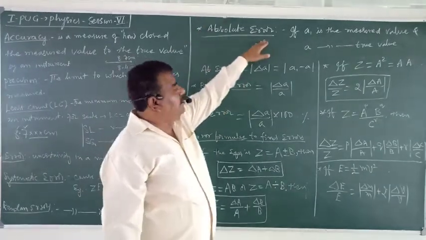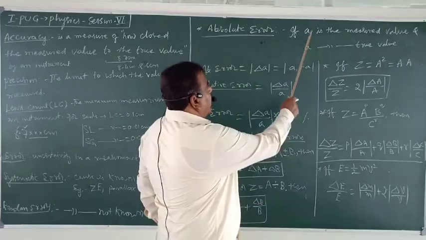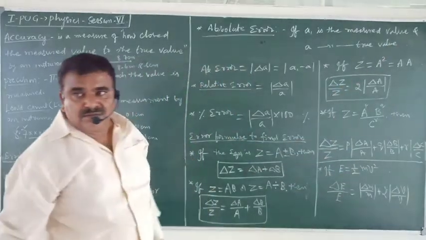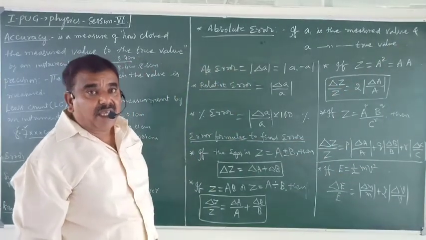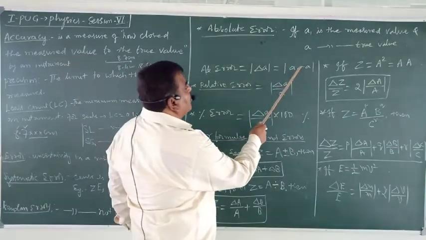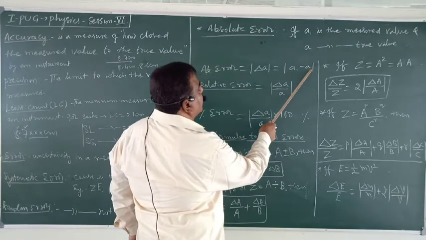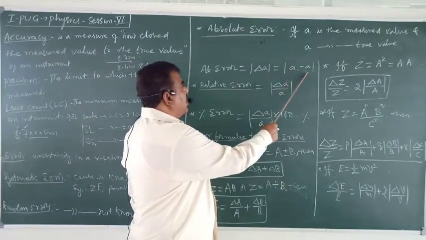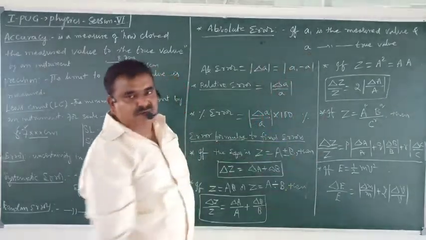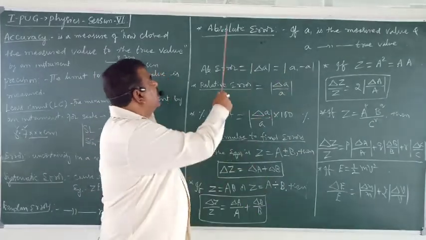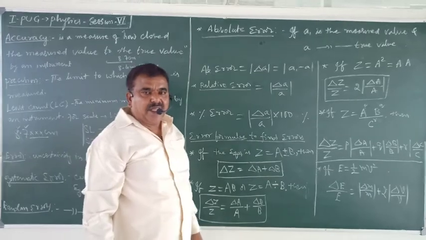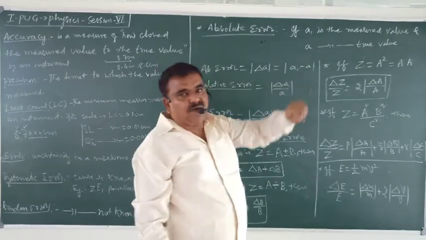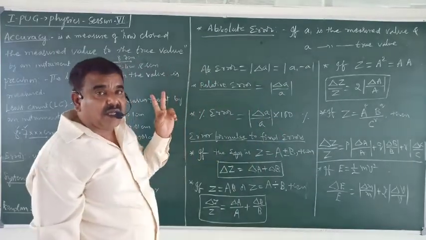Absolute error. If A1 is the measured value and A is the true value of the measurement, the difference between the measured value and the true value is called absolute error. This difference may be negative or positive, but absolute error is always positive. The word itself says so. Okay? The difference between the measured value and the true value is called absolute error.